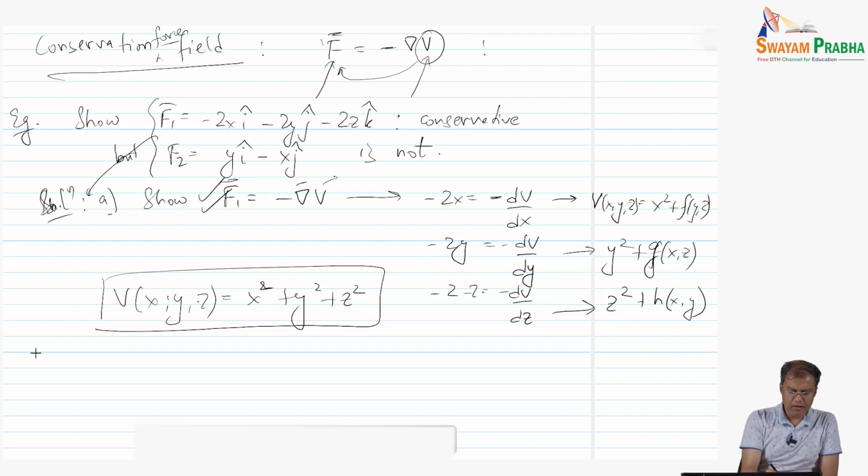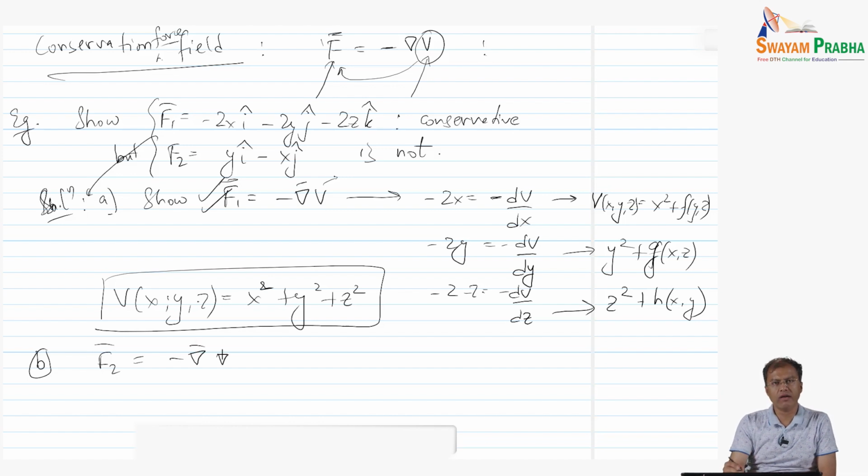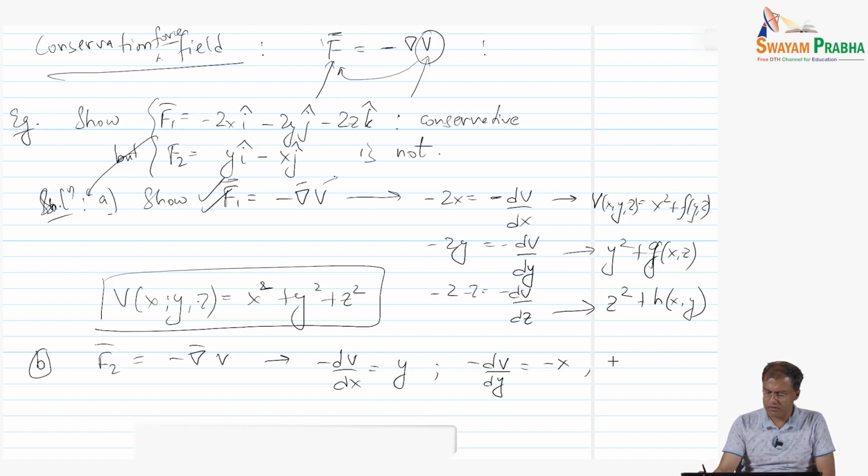Now the second part: we look at F2. Again, we need to equate F2 to negative grad V. We want to find a scalar potential such that its negative grad is equal to F2, which means we match each of the components. We see that negative dV/dx comes out to be y, and negative dV/dy comes out to be minus x. So now we start to integrate this. We have two equations, and the third equation will be negative dV/dz equal to 0.